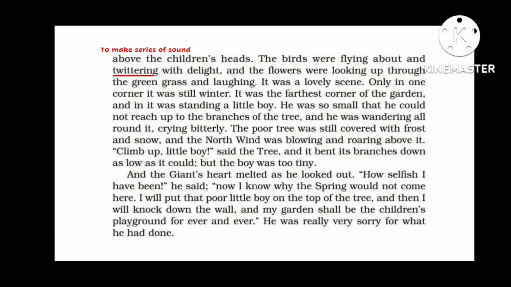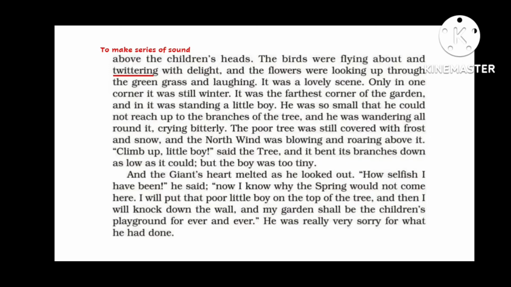He was so small that he could not reach up to the branches of the tree, and he was wandering all around it, crying bitterly. The poor tree was still covered with frost and snow, and the north wind was blowing and roaring above it. "Climb up, little boy," said the tree, and it bent its branches down as low as it could, but the boy was too tiny. So why was there still winter in the corner?